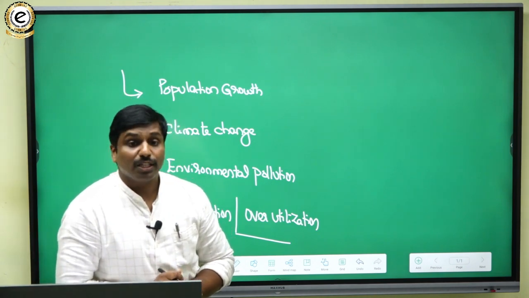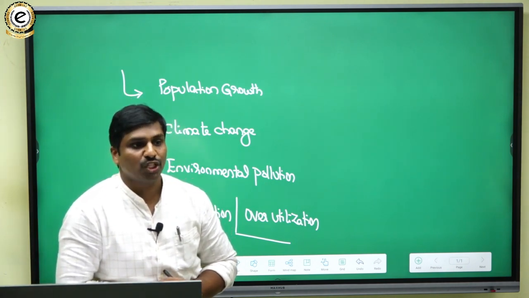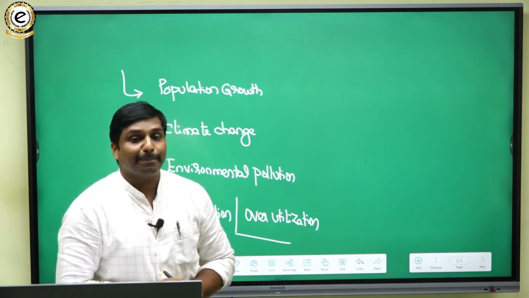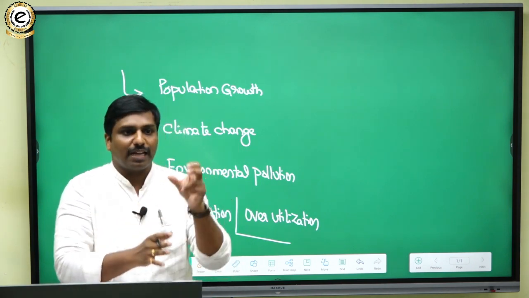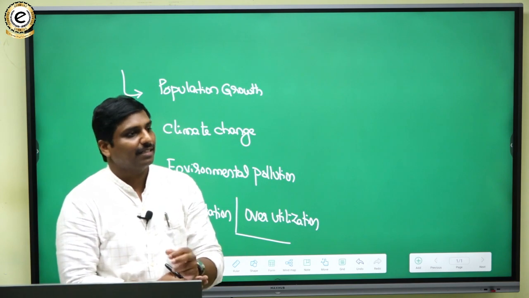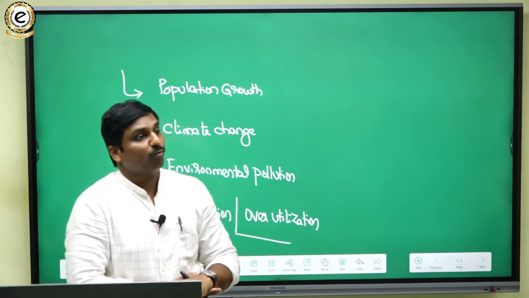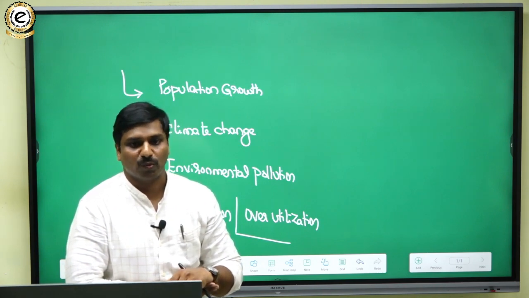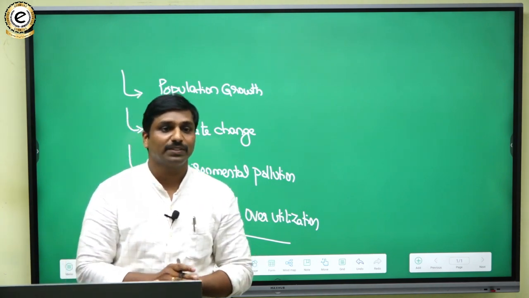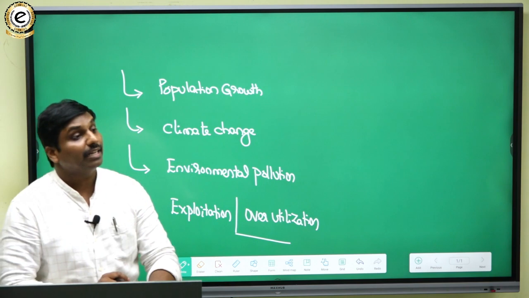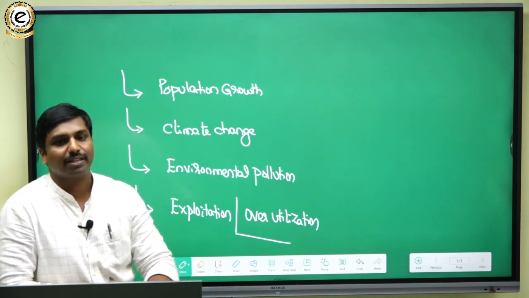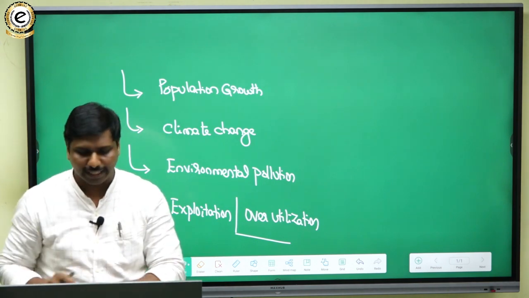And the question is for 10 marks. So simply you can pick 5 to 6 points and explain them systematically in 2 to 3 lines, so that you will meet the word limit and space limit also. That's how you can highlight various factors or reasons responsible for water scarcity.